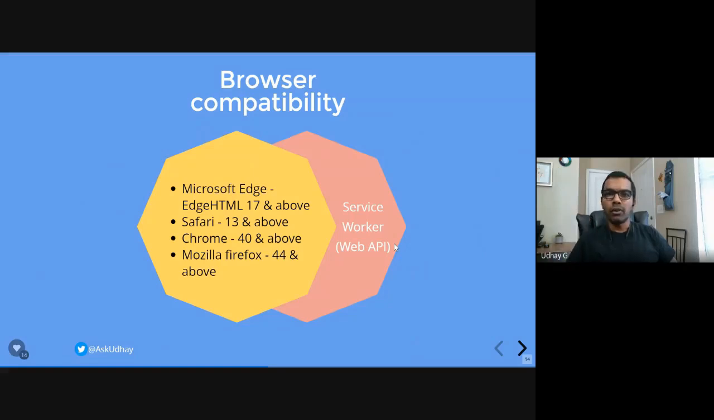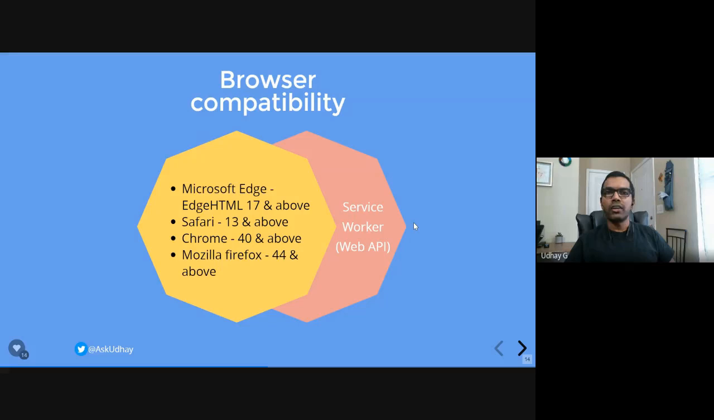So make sure you use modern browsers. Like you encourage your audience or users to use modern browsers in order to avail the PWA functionality, right? You can just display a simple toast saying that you are using an older browser, upgrade it in order to enjoy new features, or however you want to put it. And these are the browsers that support Service Worker basically. Like Microsoft Edge 17 and above, Safari 13 and above, Chrome 40 and above, and Mozilla Firefox 44 and above supports all the modern APIs, including Service Worker.